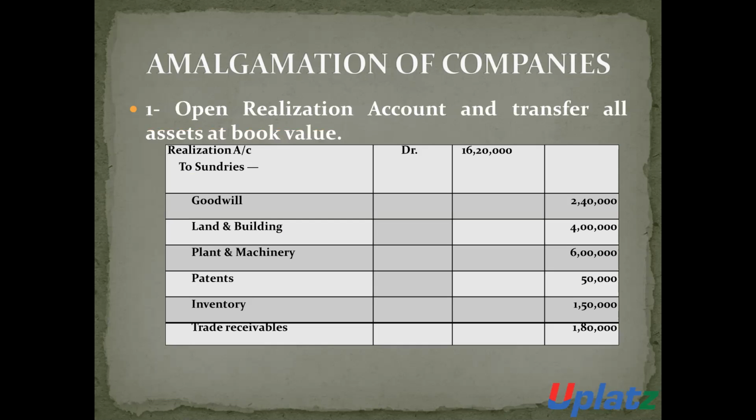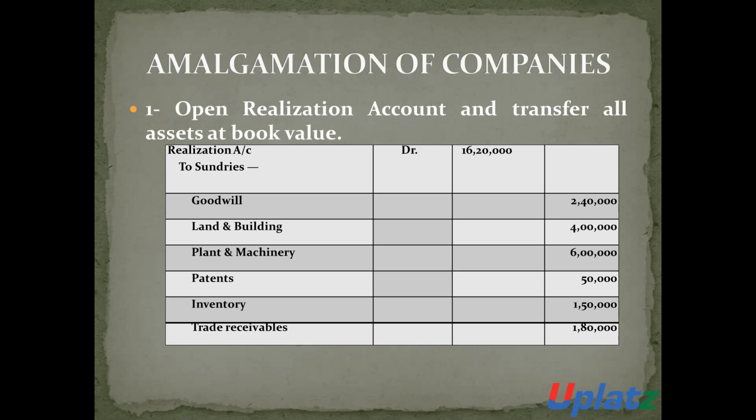Now we will pass some accounting entries. First, we will transfer all the assets and all the liabilities to the realization account. First, all the assets and all the liability of the Jet Limited will be transferred to realization account. In this case, when all the assets are transferred to realization account, the entry will be